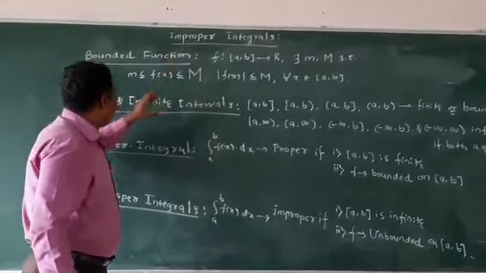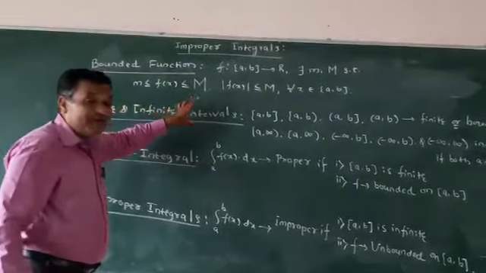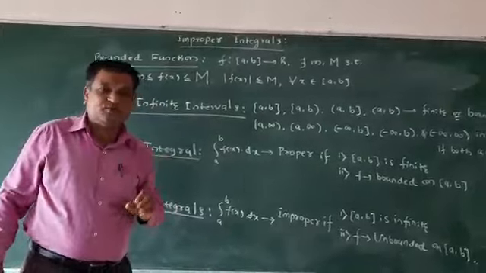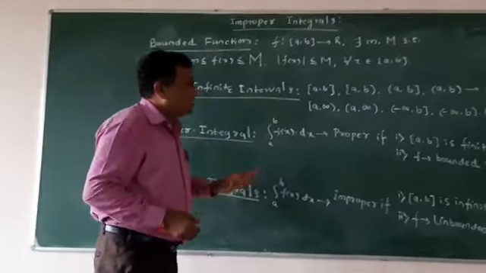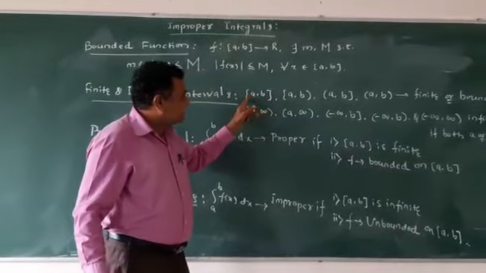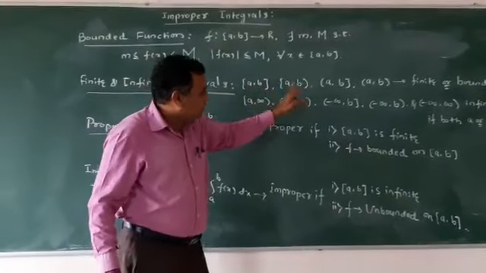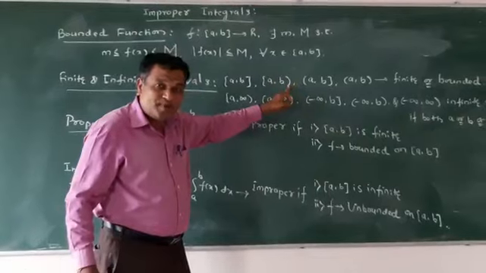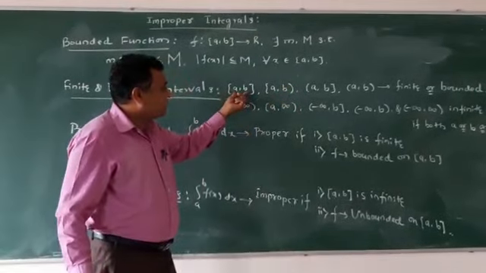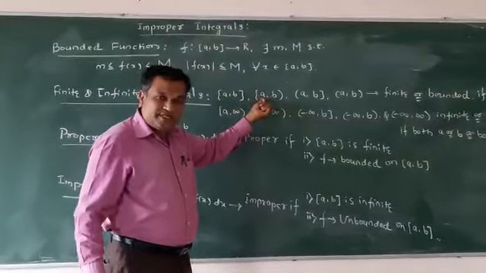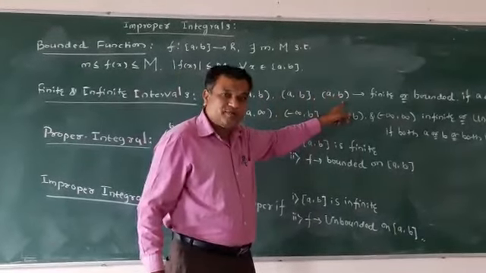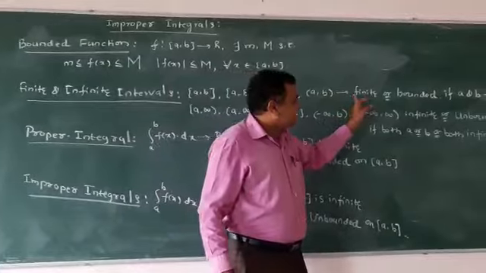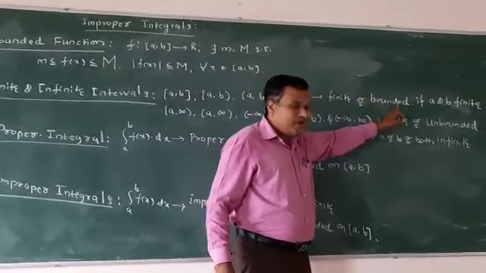So improper integrals, so finite and infinite intervals. First let us come to know what is meant by finite and infinite intervals. Just see here, this is a closed interval, this is a closed interval, and this is an open interval. Okay, closed interval [a,b], closed interval a and open interval b. So this is totally open interval (a,b). This is finite or bounded.